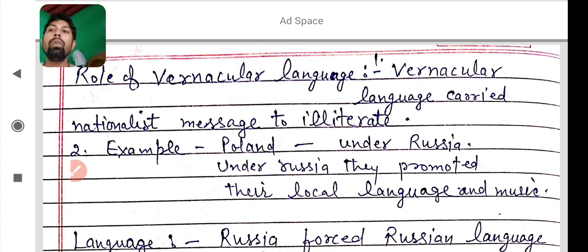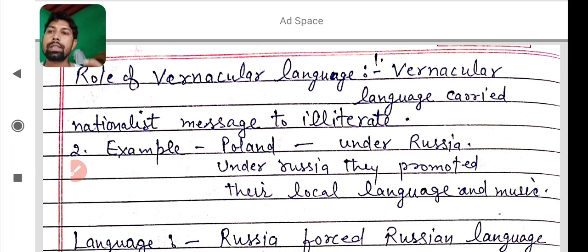So how did vernacular language help in nationalism? Vernacular language carried the nationalist message to the illiterate. You know that in a number of villages in Haryana, people are illiterate. If you want to promote Indian nationalism, you have to speak in their local language. Otherwise, they are not able to understand English or other languages. So I hope you learned this point with that example.